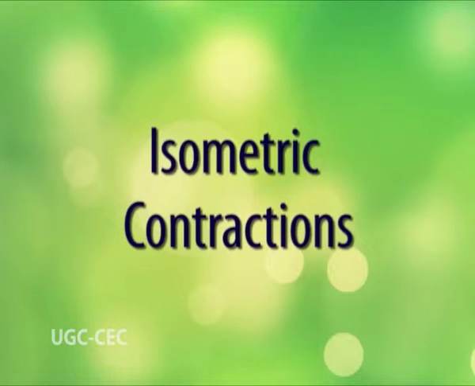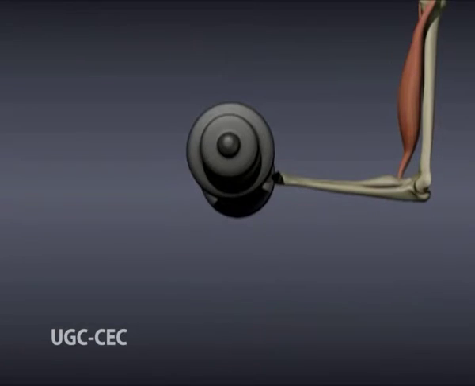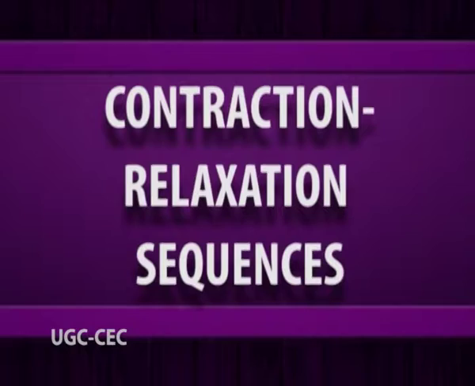Isometric contractions. Isometric means same length, wherein iso means the same and metric refers to the length of the muscles. In contrast to isotonic contractions, isometric contractions generate force without changing the length of the muscle. An example is when the muscles of the hand and the forearm grip an object. The joints of the hand do not move, but muscles generate sufficient force to prevent the object from being dropped. It also happens when we attempt to lift more than we can.